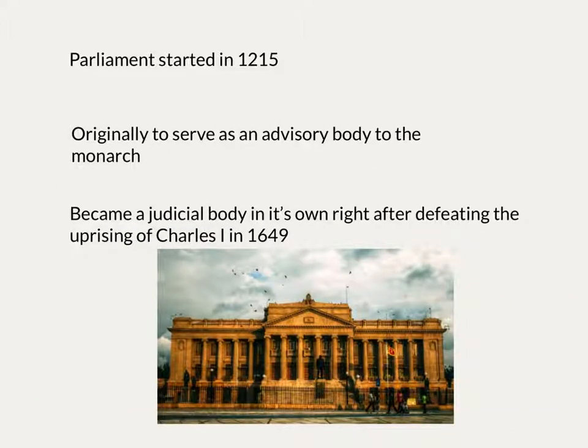Parliament began in 1215. Its original purpose was to serve as an advisory body to the ruling monarch, but when King Charles I attempted to lead an army against the government in 1649, the army of the Parliament was victorious and became a judicial body in its own right.